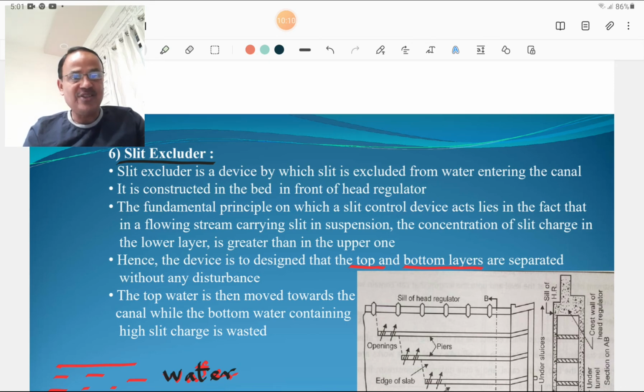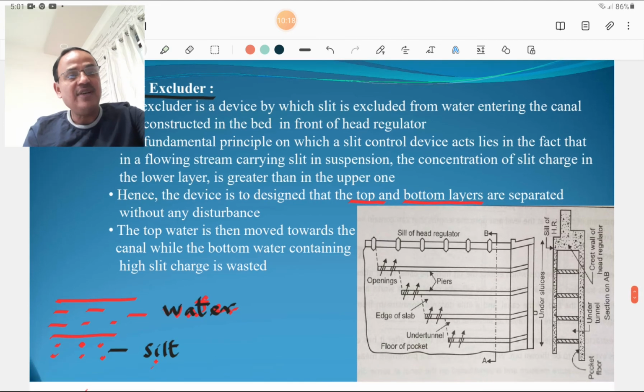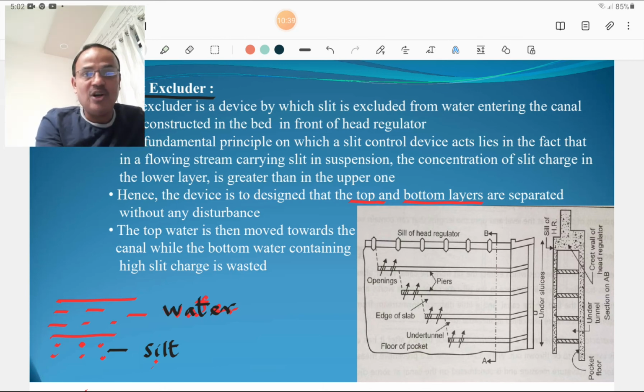A silt excluder is a device by which silt is excluded from the water entering the canal. It is constructed in the bed in front of the head regulator. The fundamental principle on which silt control devices act lies in the fact that a flowing stream carries silt in suspension, and the concentration of silt charge in the lower layer is greater than in the upper one. That is the basic principle of sedimentation.